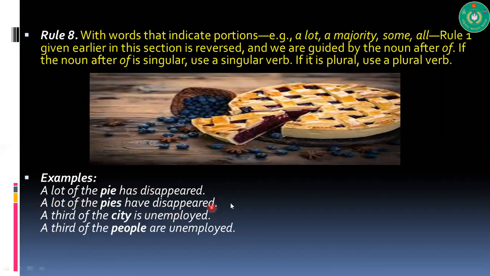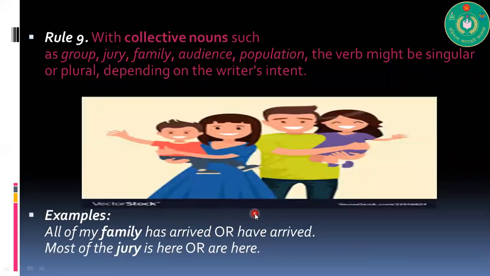A lot of pies have disappeared. So plural, that's why we have a plural verb. A third of the city is unemployed. City, singular. A third of the people are unemployed. So plural, that's why we will take a plural verb. With collective nouns such as group, jury, family, audience, population, the verb might be singular or plural depending on the writer's intent. So all of my family has arrived or have arrived. So it depends on the speaker's or the writer's intention with these collective nouns.